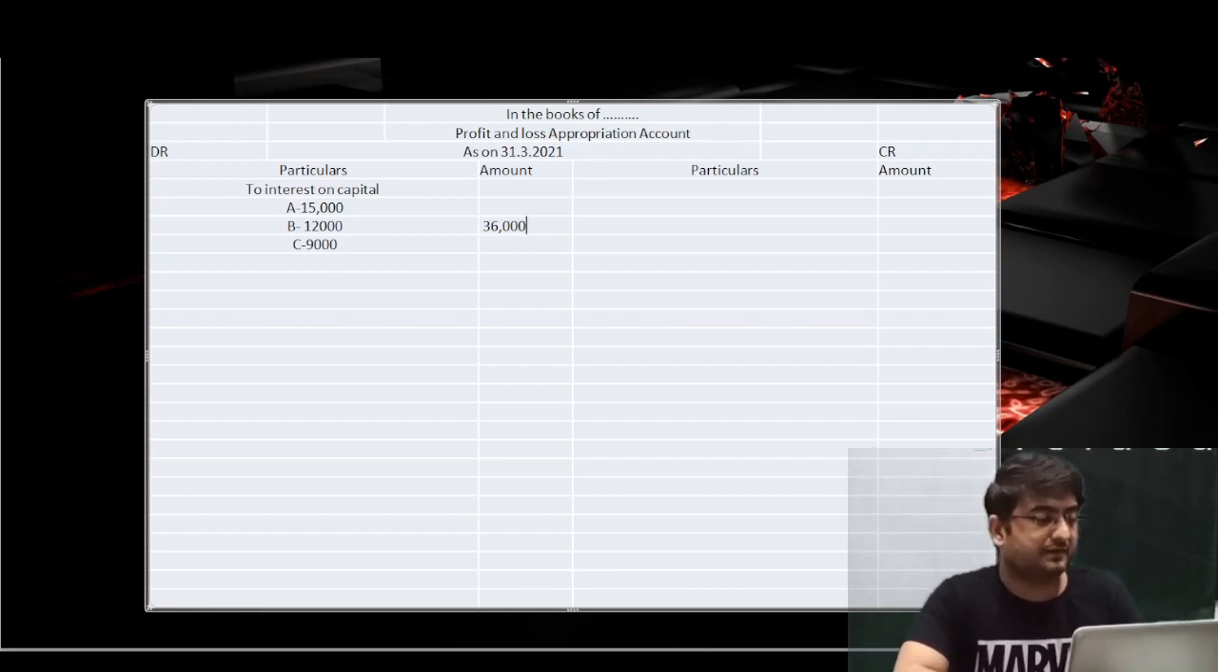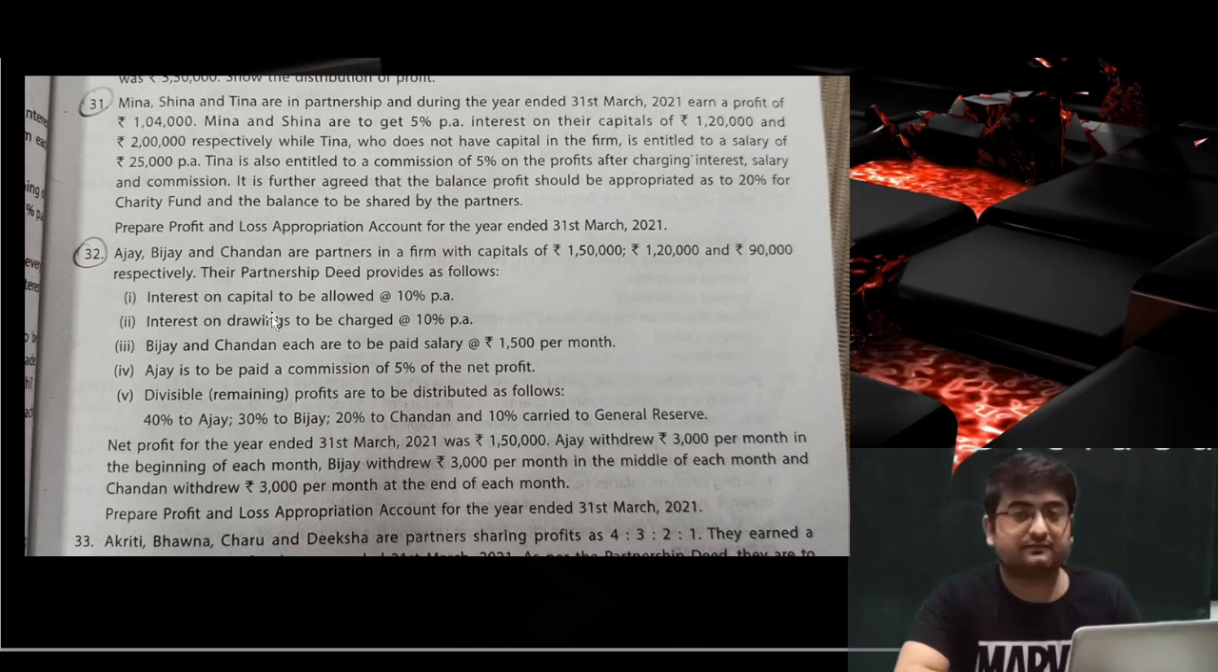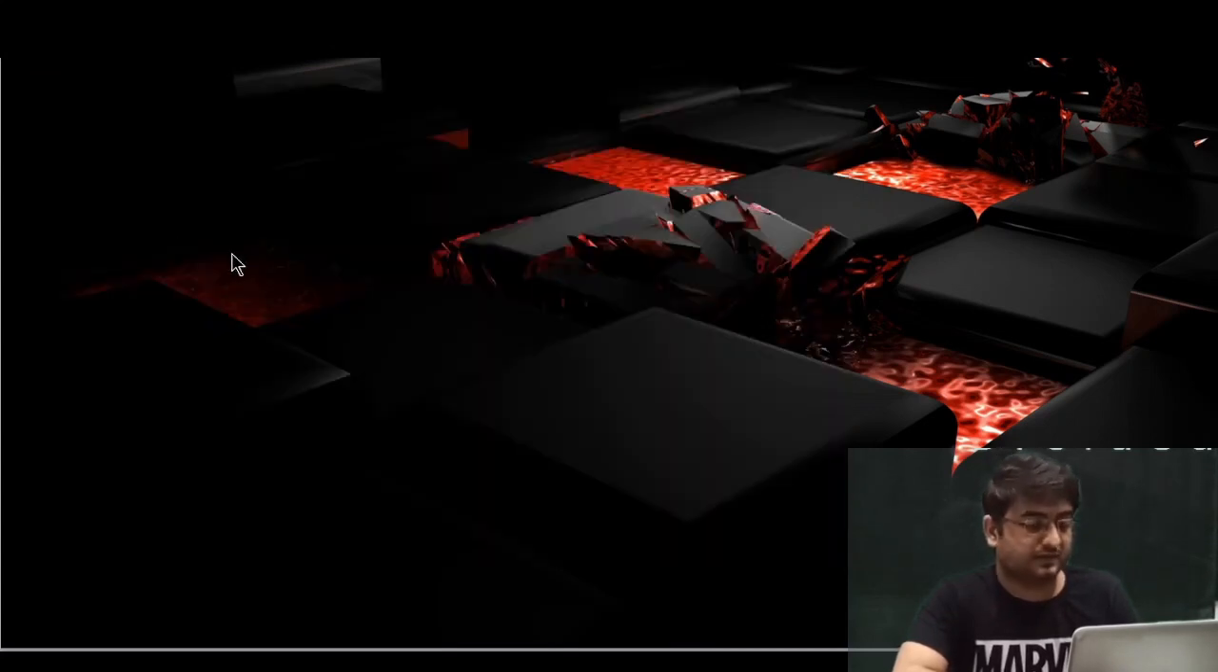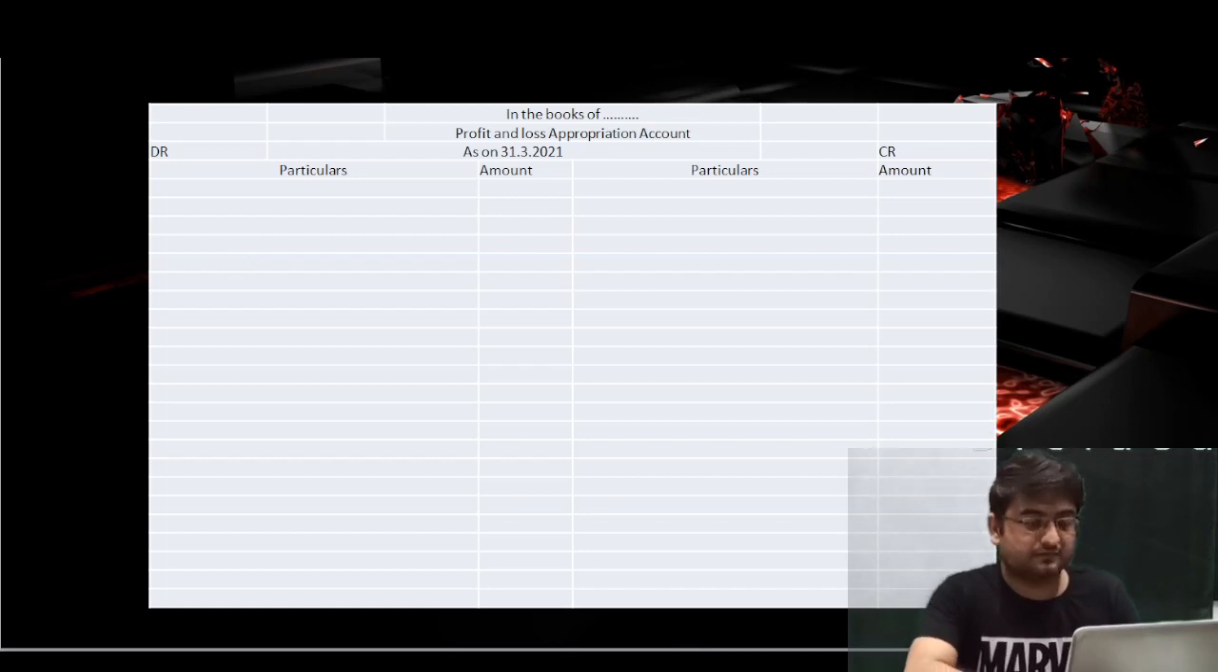Next we have the adjustment for interest on drawings, to be charged at 10% per annum. We know that all the partners have withdrawn the same amount, 3,000 per month. Ajay withdrew at the beginning of each month, Vijay in the middle, and Chandan at the end of each month. So we'll do the calculation for interest on drawings in workings, for example, workings for the interest on drawings. Let me just put one working note format. Just wait.